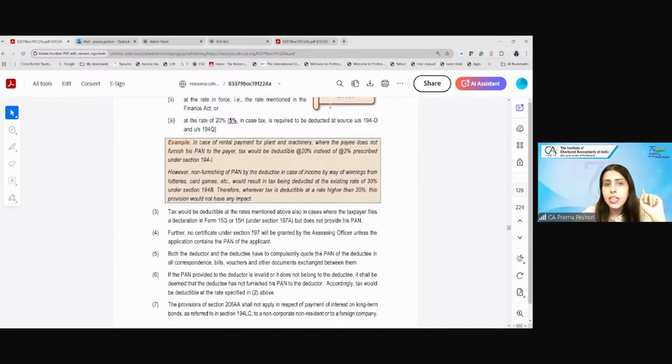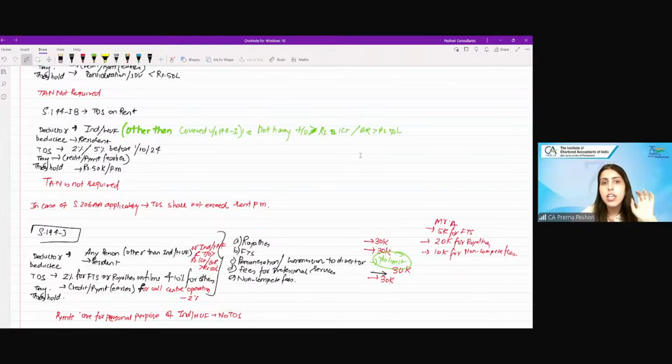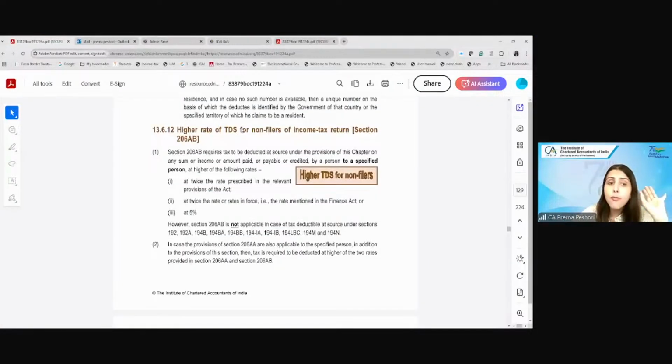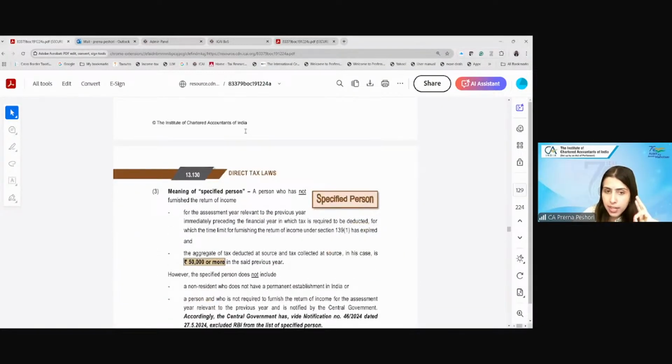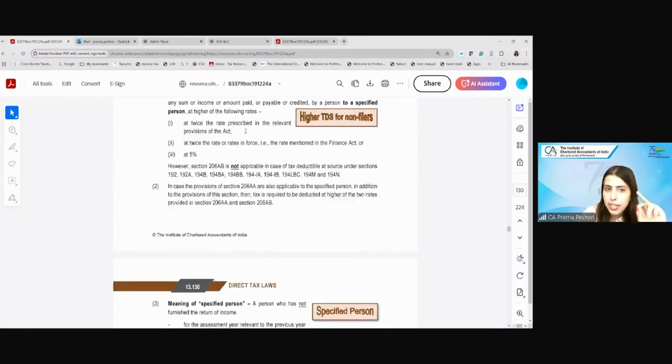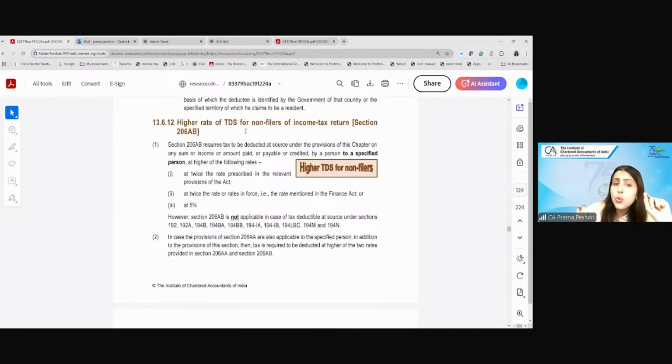Fine. Yes, ma'am, there is one more similar section like this. If the payee is a non-filer of income tax return, if the payee has not filed the income tax return for the previous year immediately preceding the year in which the tax is required to be deducted, and the time limit of 139(1) has expired, and the TDS and TCS in his case are more than 50,000 during that year, then in that particular case, the TDS will be deducted at twice the rate which is there in the Act or at the rate of 5%, whichever is higher.